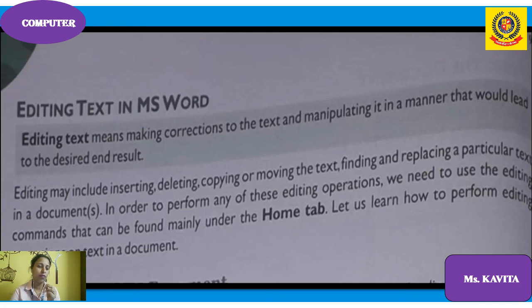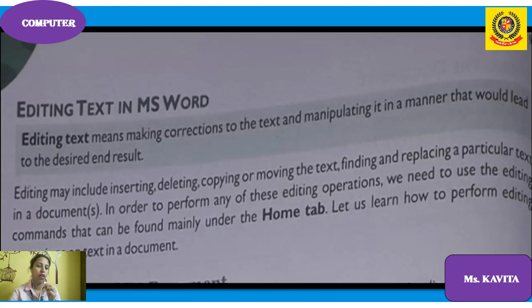So, editing text in MS Word. Editing means copying, deleting, moving. Editing text means making corrections to the text and manipulating it. Editing may include inserting, deleting, copying, moving the text, finding, and replacing a particular text in a document. In order to perform editing operations, we need the commands of the Home tab.